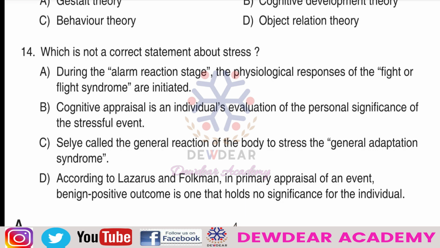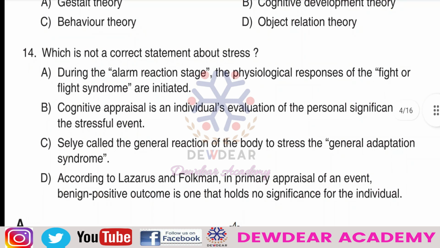Selye called the general reaction of the body to stress the general adaptation syndrome. So that is correct, because Hans Selye developed the general adaptation syndrome as a theory of stress. That is, stress is a biological response, a general reaction of the body to stress. So that statement is correct.